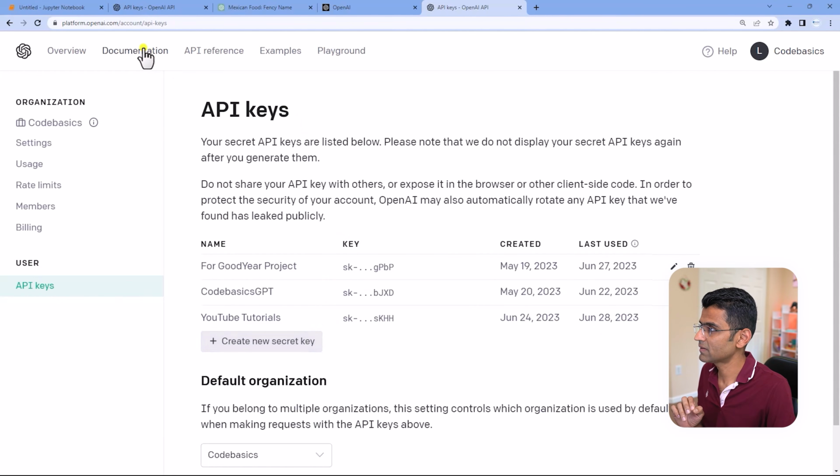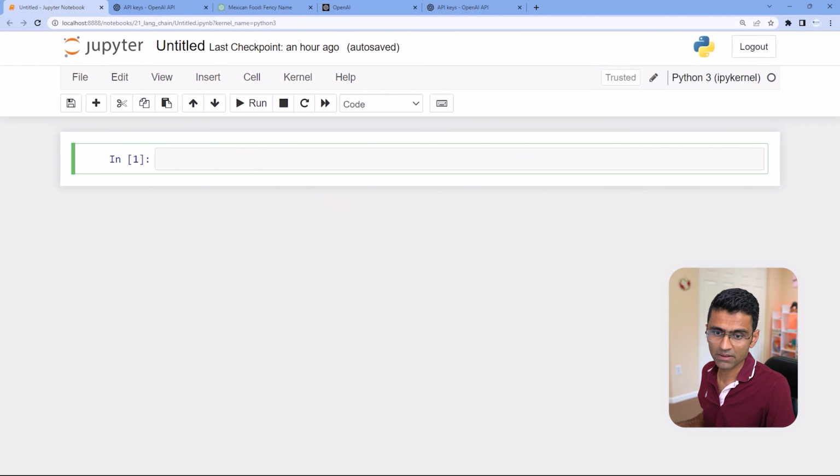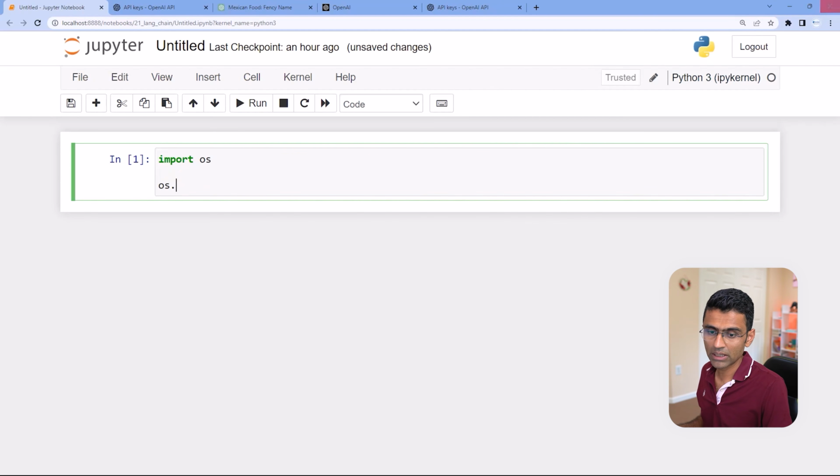Okay, so let's say you have that key ready with you, then you can just import the OS module, and then in the OS module you can create an environment variable with that particular key. Your key will be sk something.